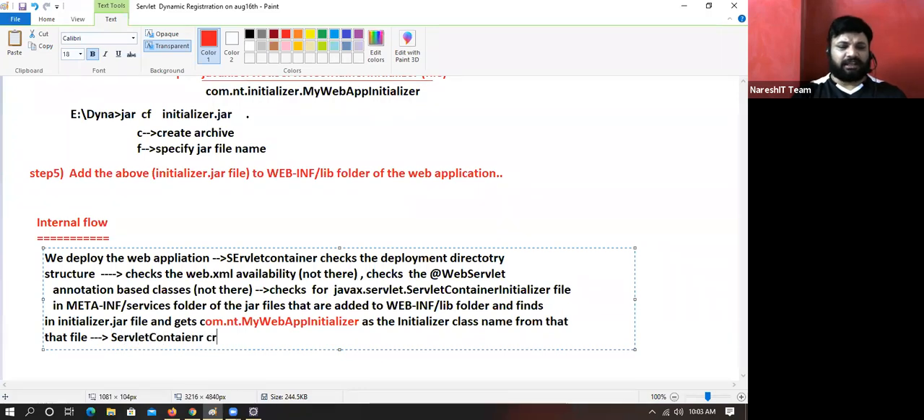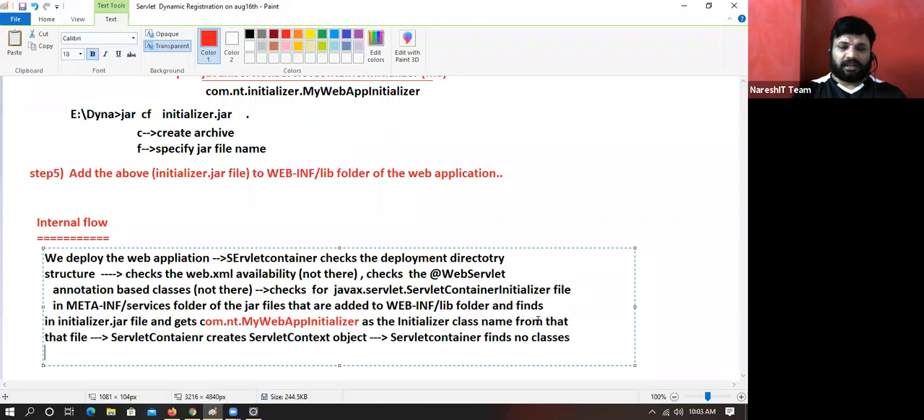The servlet container creates the servlet context object. You know that the servlet context object is one per web application, right? The servlet container finds no classes having @HandlesTypes annotations. Fine, let it be.